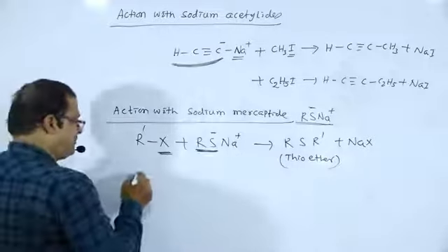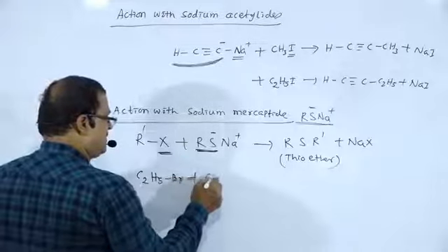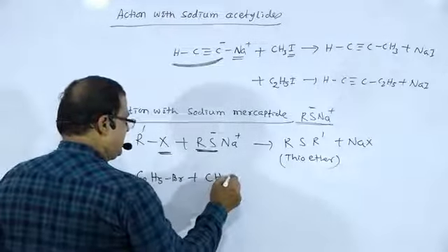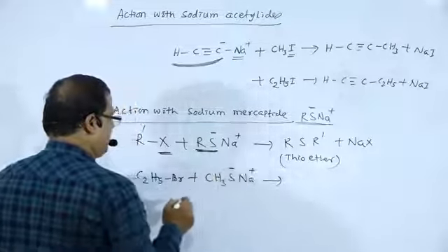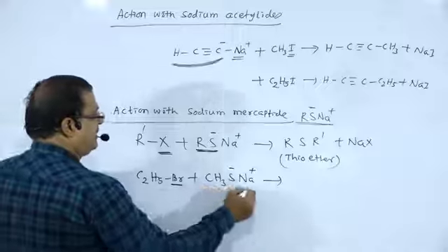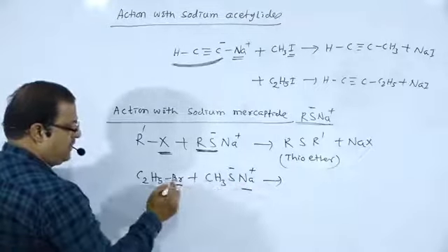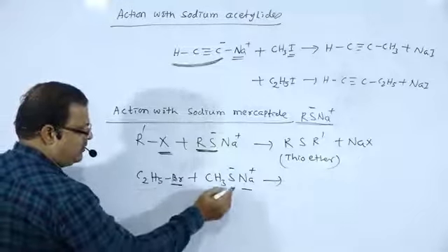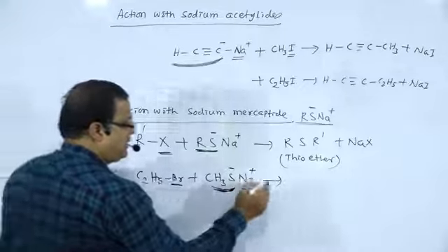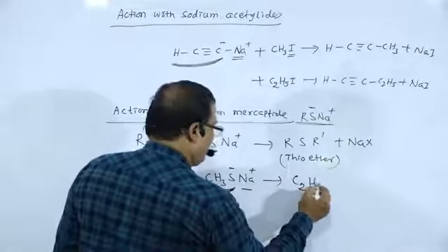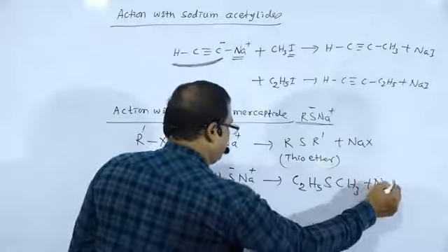For example, C2H5Br plus CH3SNa, Na plus S minus. The Na plus part and Br are removed, and instead of Br, this nucleophile will be substituted. So the product will be C2H5SCH3 plus NaBr.